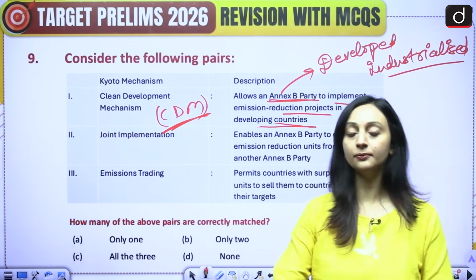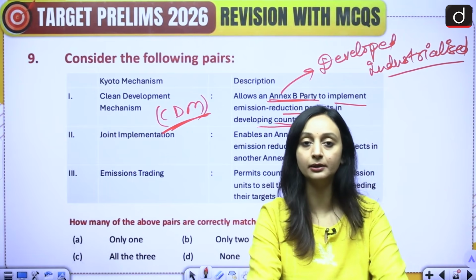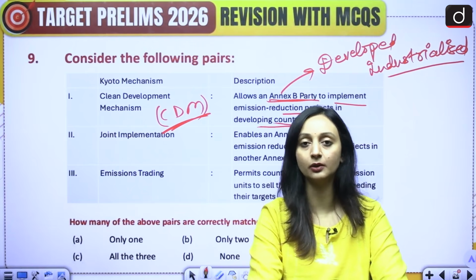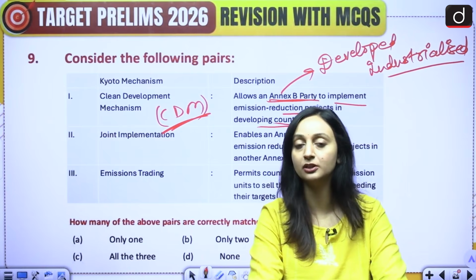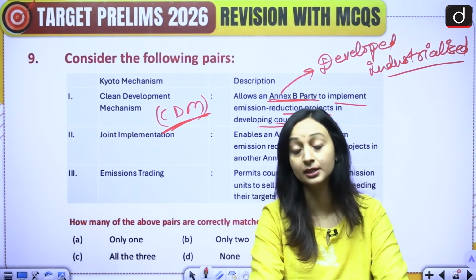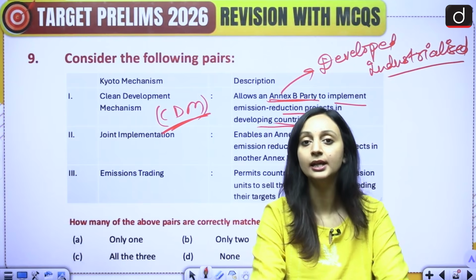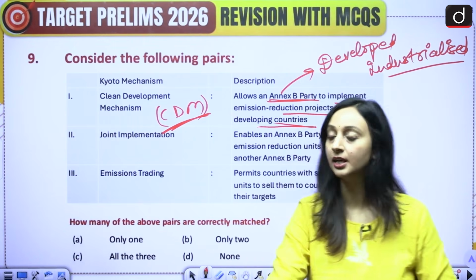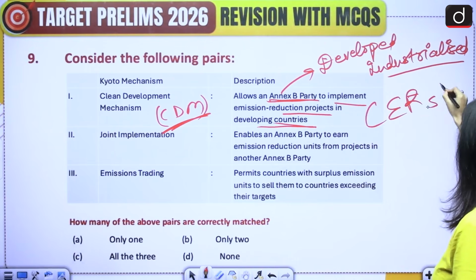Yes. So for example, if an Annex B party funds a clean development project in a developing nation that is building something to help reduce the harmful effects of climate change, but does not have enough funds, then that party is going to earn certain units, which are the certified emission reduction units.